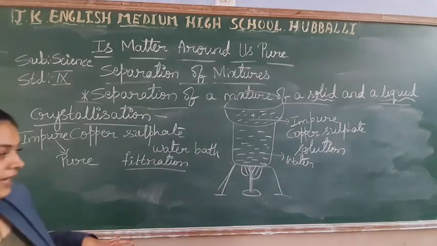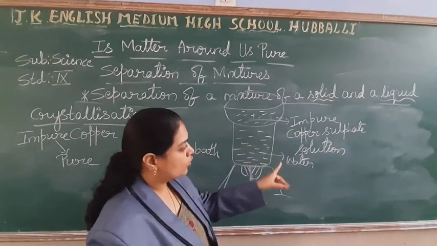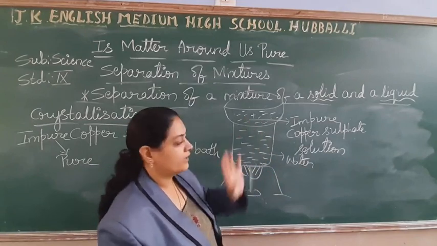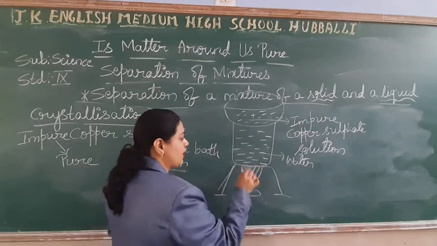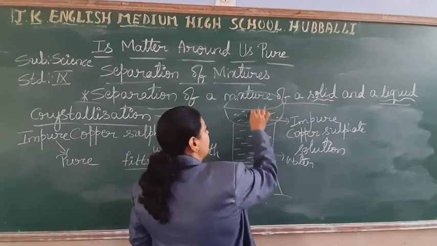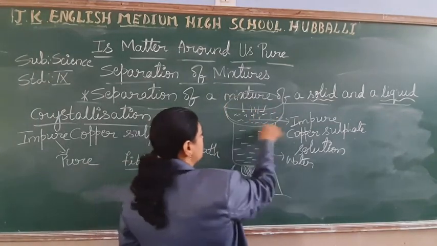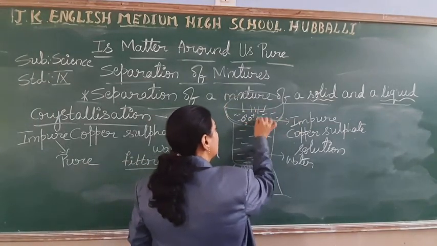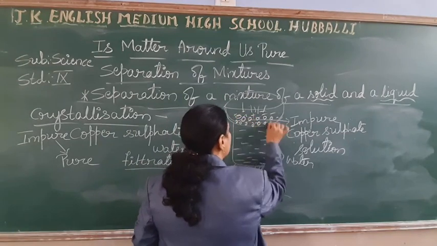So impurities are removed, and that solution, still an impure copper sulfate solution, you have taken in the watch glass. Now provide the heat, students. What happens? Whatever remaining water is there in this will evaporate. And what are you going to get in this watch glass? The pure copper sulfate crystals.